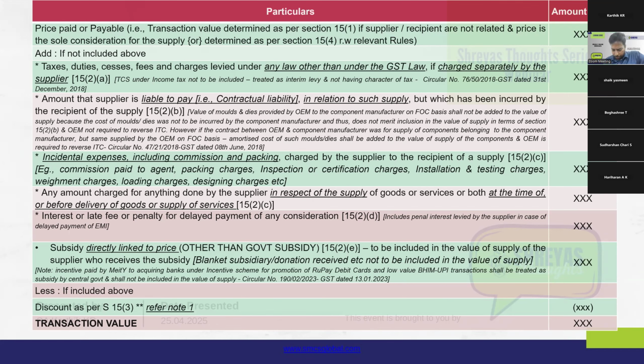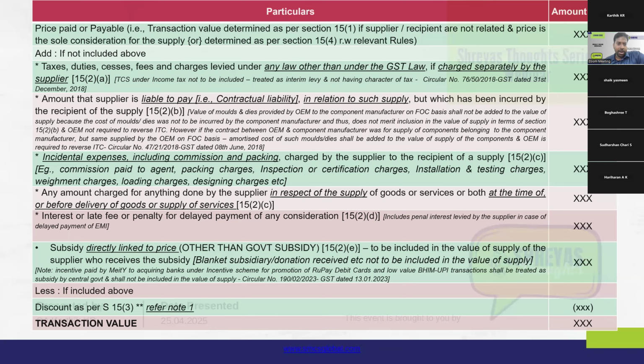This question was put up before the CBIC, and to avoid confusion, they came up with Circular 76/50/2018, which clearly demarcated the difference between levy of tax and collection of tax. TCS is not a levy of tax because it is just a mechanism of collection of tax. Levy of tax is done only at the time of assessment, where the tax is computed and the tax already collected in the form of TCS or advance tax is adjusted.